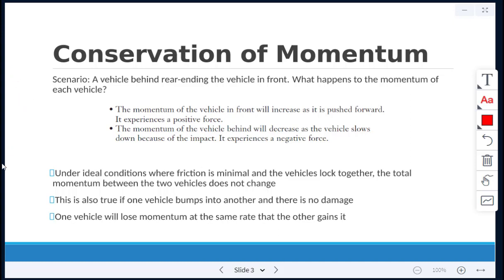Under ideal conditions, where friction is minimal and the vehicles lock together, the total momentum between the two vehicles does not change. This is also true if one vehicle bumps into another and there's no damage. So one vehicle will lose momentum at the same rate that the other vehicle gains momentum.